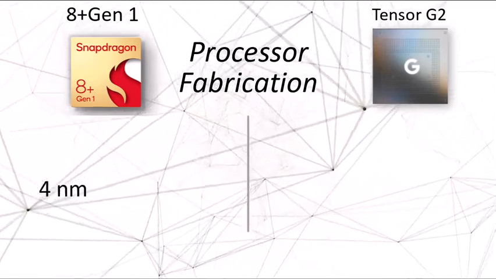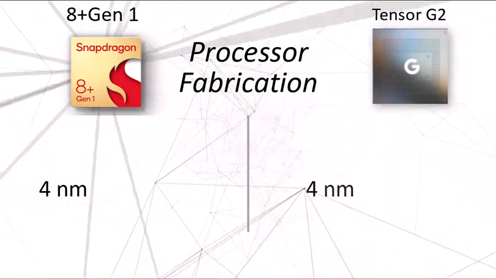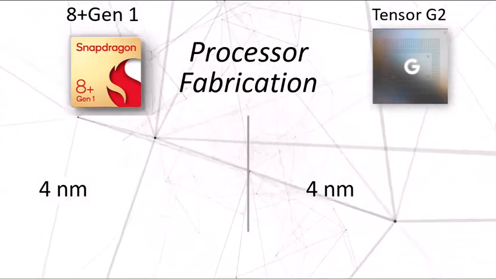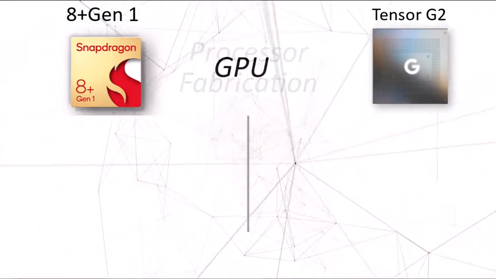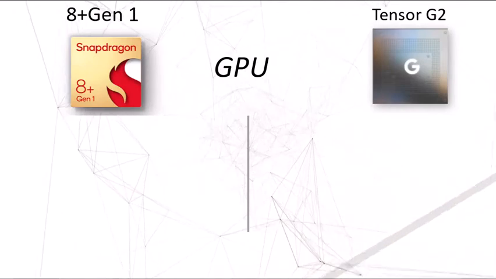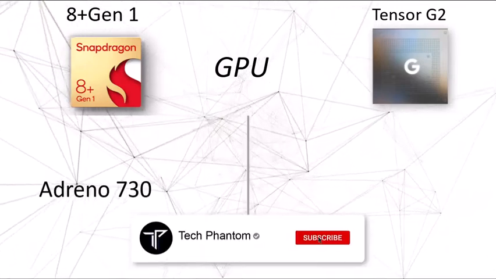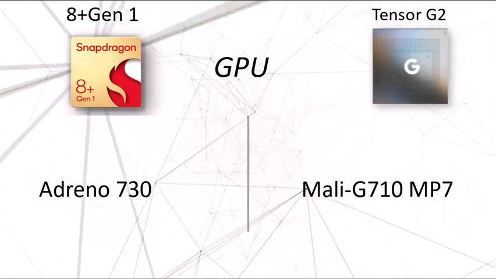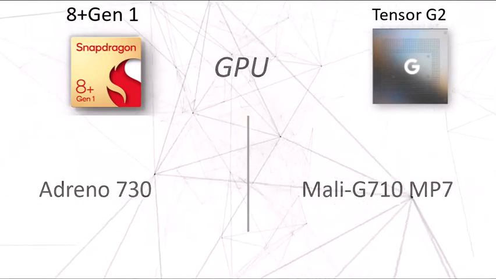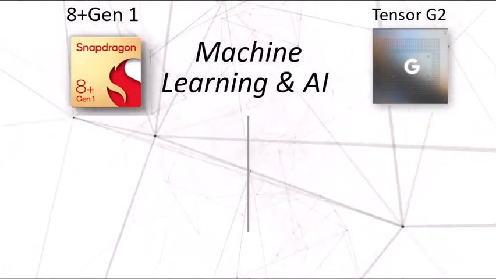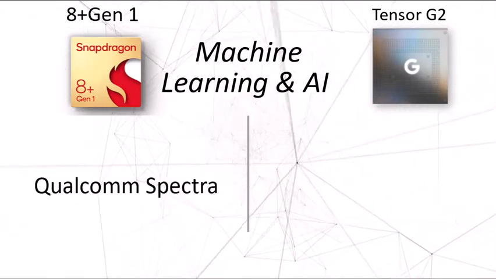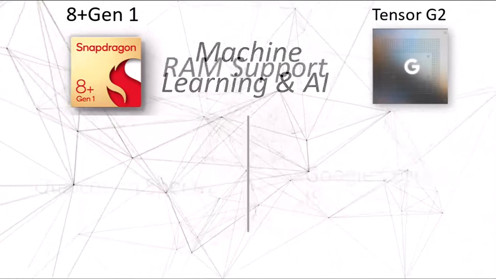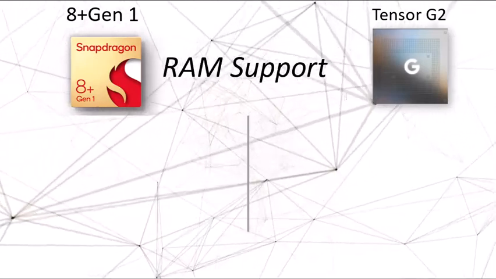But the processor fabrication is going to be similar with both of these processors at 4 nanometers, so power efficiency and battery consumption are alike as they are both 4 nanometer processors. For the GPU and gaming enhancement, the 8 Plus Gen 1 comes with Adreno 730, whereas the Google Tensor comes with the Mali G710 MP7 for GPU rendering. Now, talking about machine learning and AI, the Google Tensor simply crushes the 8 Plus Gen 1 as it comes with the Google custom ISP, whereas Qualcomm comes with the Qualcomm Spectra, and we will be talking more about that later.